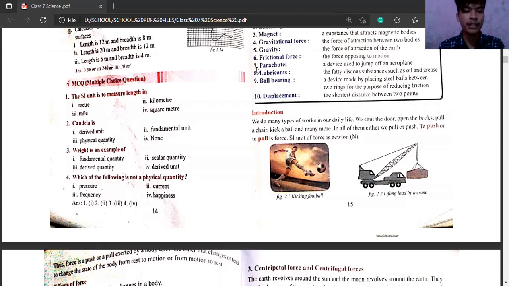Everywhere, wherever there is force, motion will be there. So in all of them, we either pull or push. In all of these things, we either pull things or push things. Look at the door.